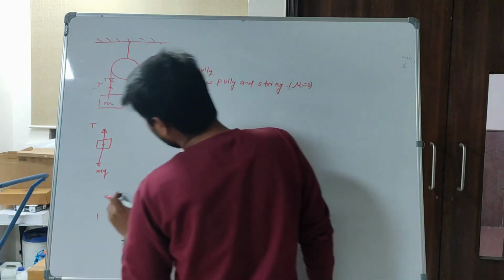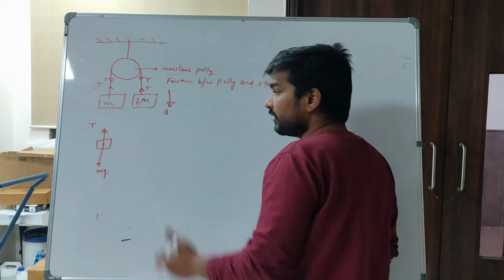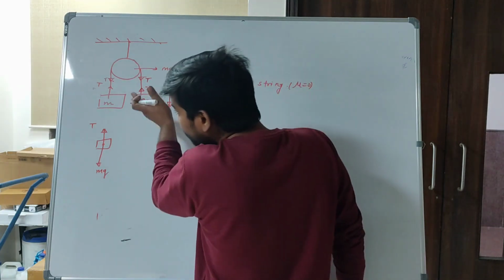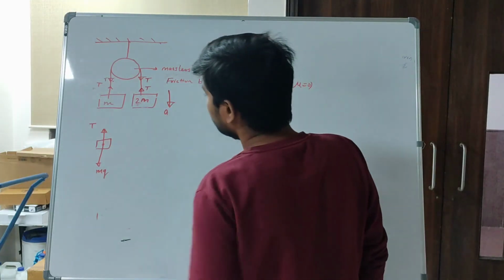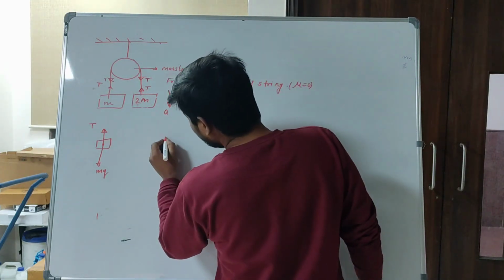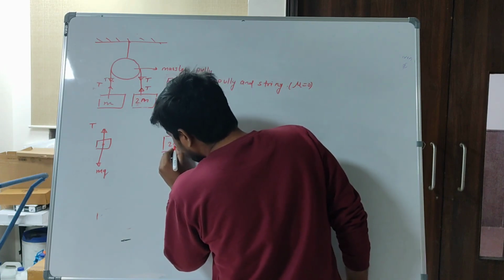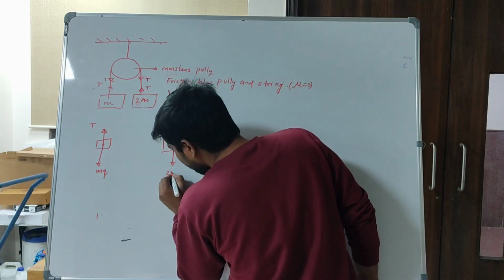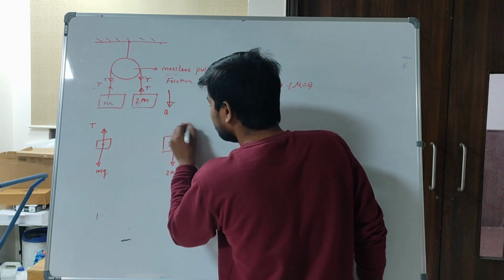Considering the 2m body, the forces are 2mg and tension T.